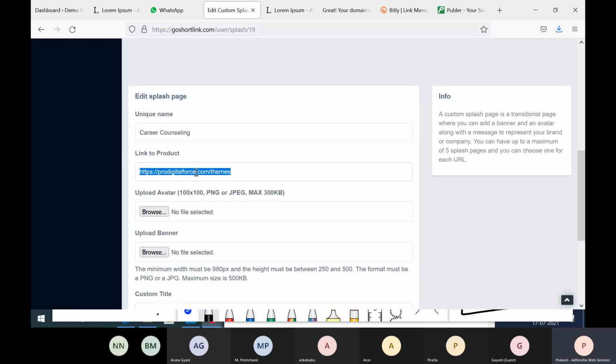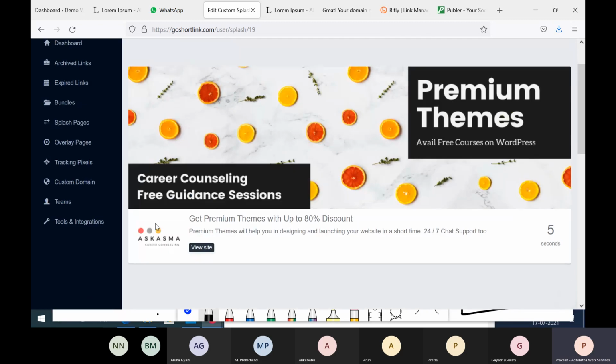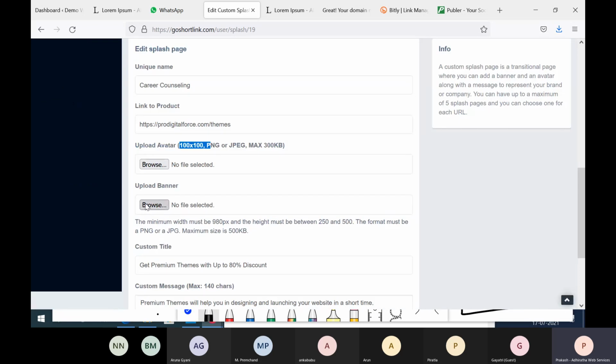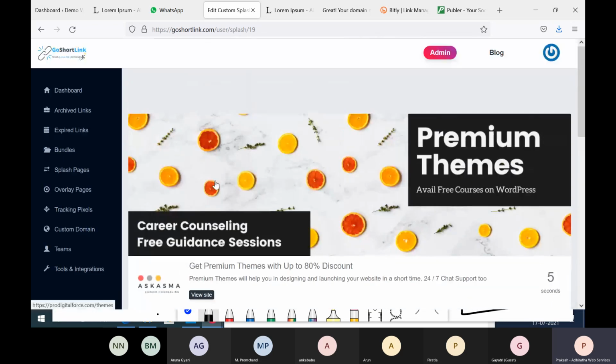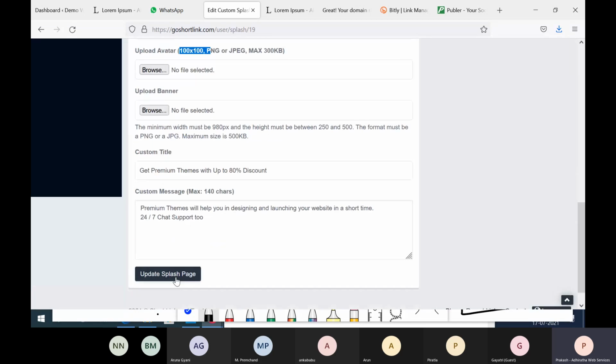They're promoting to one separate page here. This is what the end page goes to, that is your own affiliate product or your own link for the custom product. You can upload this 100 by 100 PNG, which is this one. When you're uploading this icon, then the banner size, all of that you'll be able to see here.